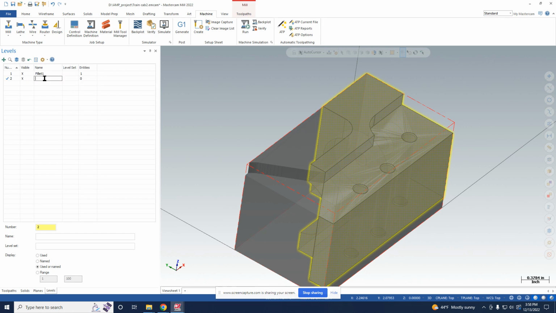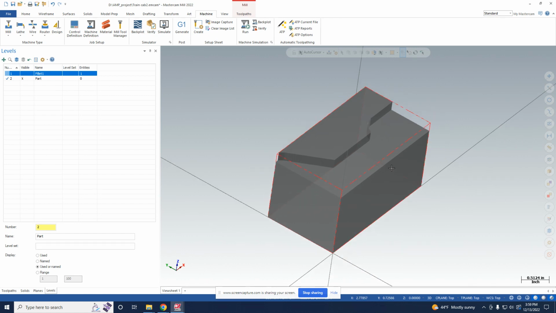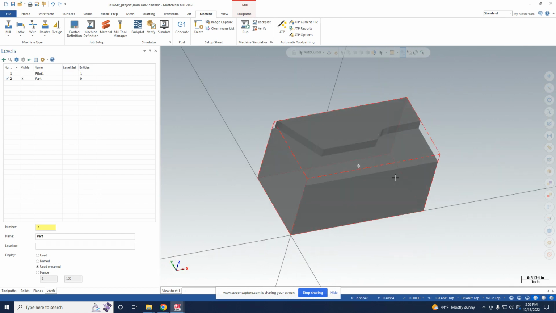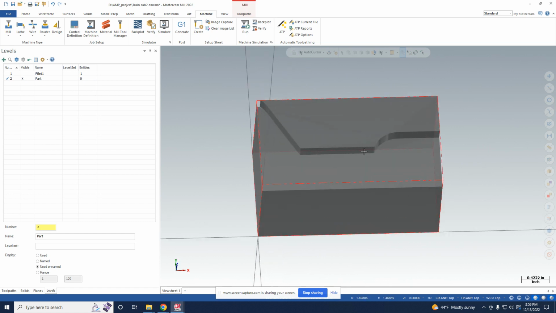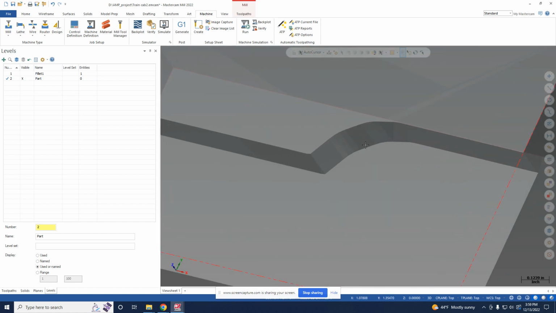I'm gonna try this. Oh, okay. So we can see here's the results of our operation.